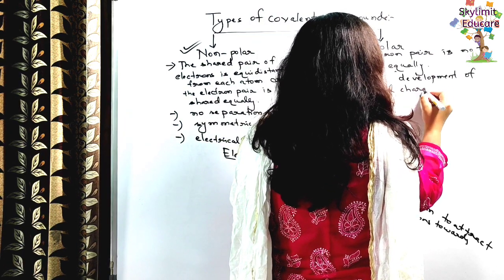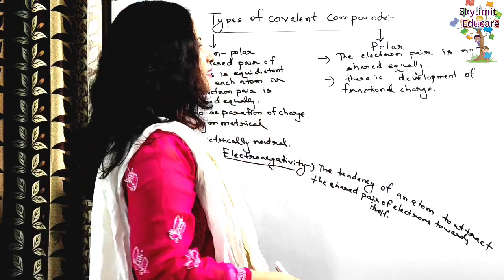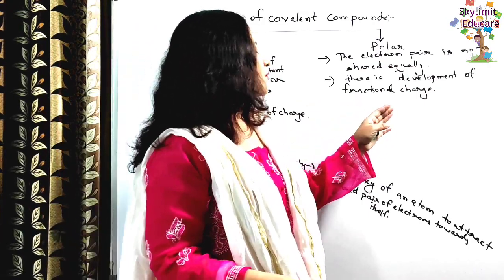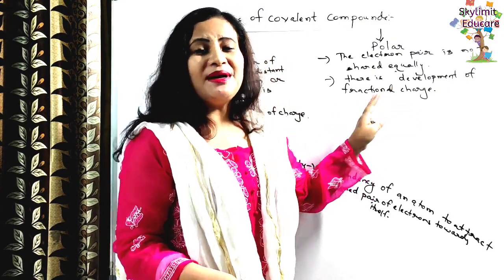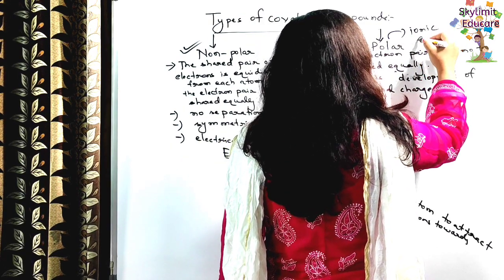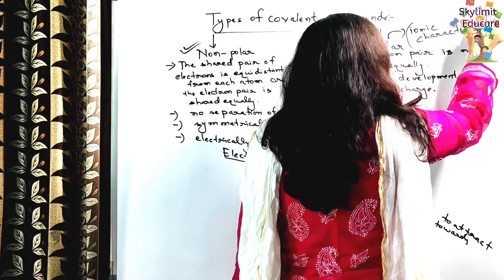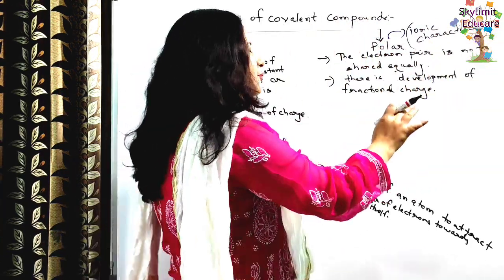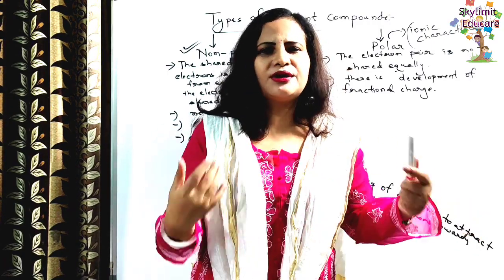That's why it is not electrically neutral. Symmetrical point, I'll be coming to that later on. So that's why they have some kind of charge. That means they have some kind of ionic character. Just like the ionic or electrovalent compounds, these polar covalent compounds are obviously covalent compounds only, no doubt about it, because the electrons are not transferred, they are shared.